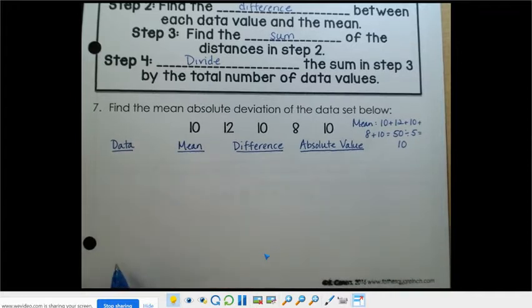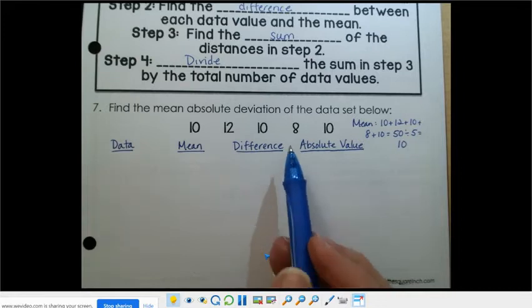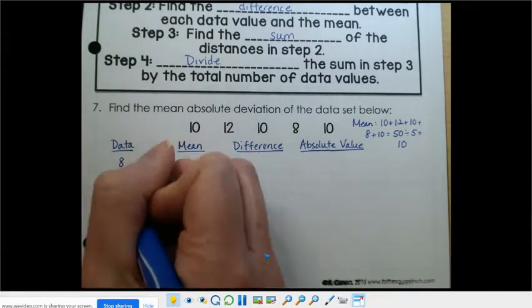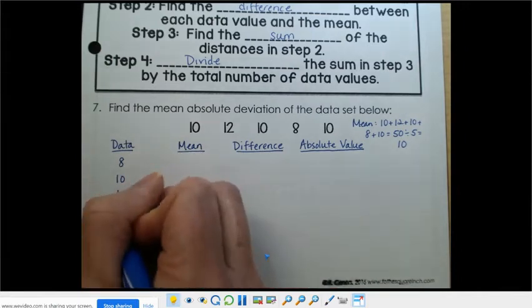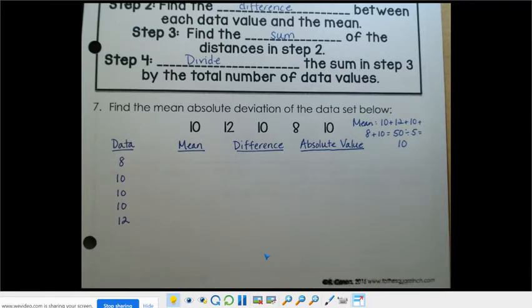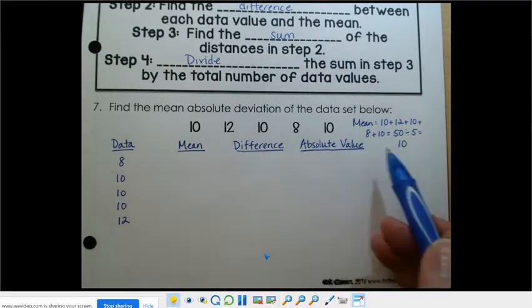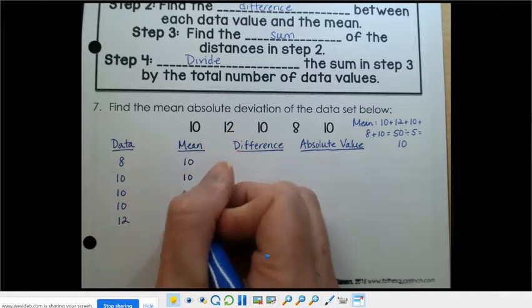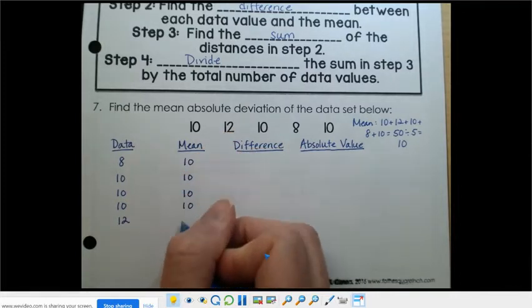I'm going to put my data in order from least to greatest. So I've got 8. You don't necessarily have to put it in order from least to greatest, but it's easier to manage. So there's my data. My mean we just found is 10. So for every number I have in the data column, I'm going to write the mean of 10 next to it.